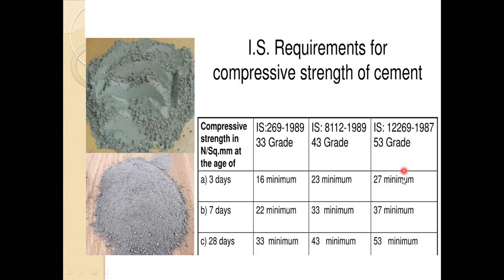For 53 grade, the minimum strength required after 3 days is 27 Newton per mm square. For 7 days, 37 Newton per mm square. And for 28 days, 53 Newton per mm square. So these are the IS requirements for the grade of cement after the curing days, that is 3 days, 7 days and 28 days. So to check the grade of the cement, we can use this table or the IS requirement as the guideline for checking the grade and the strength of the cement.